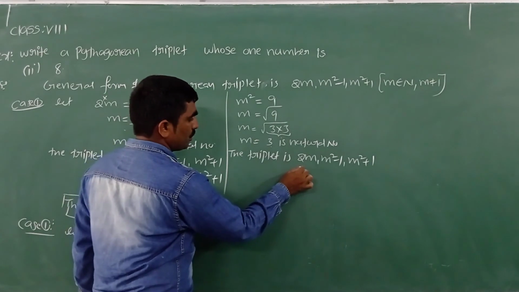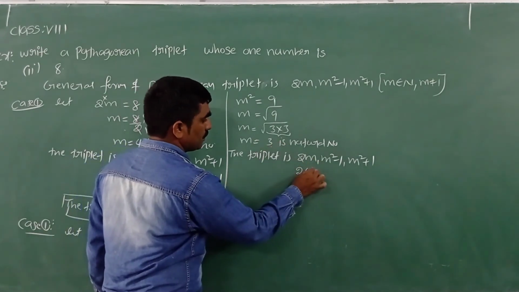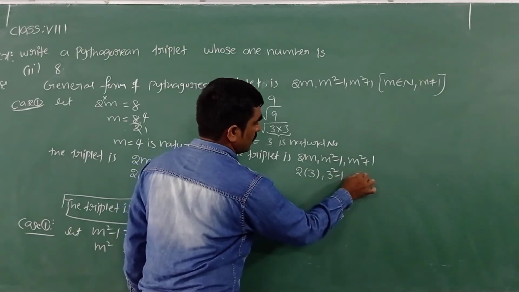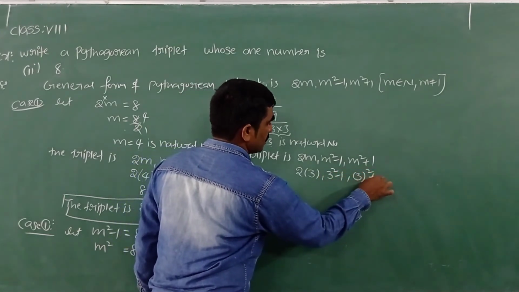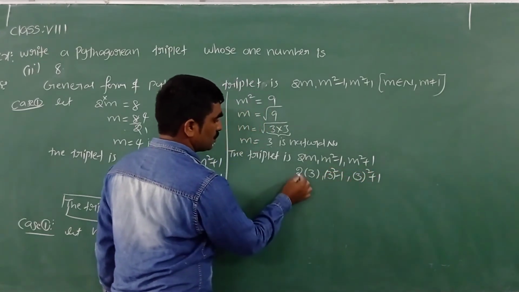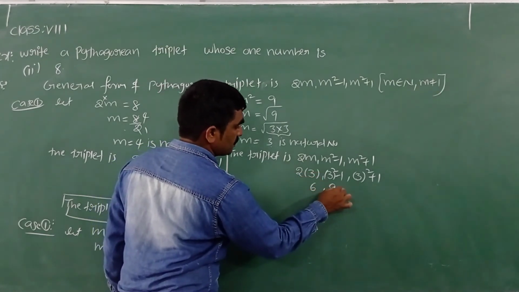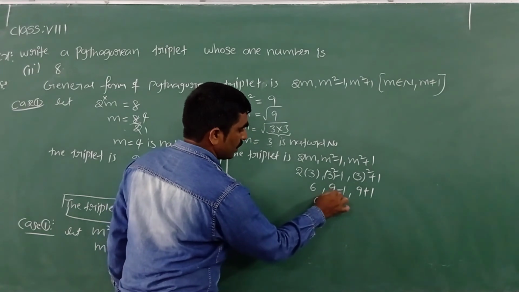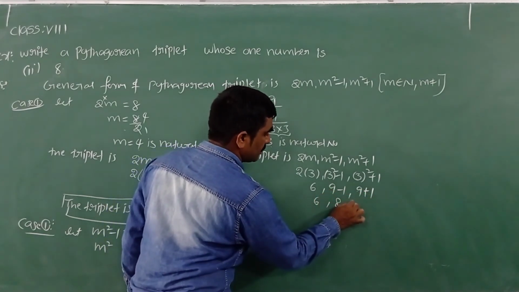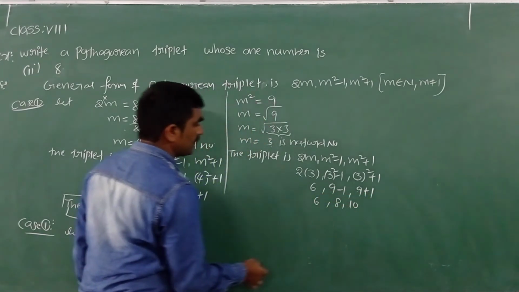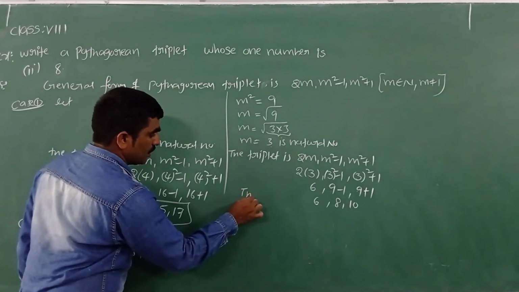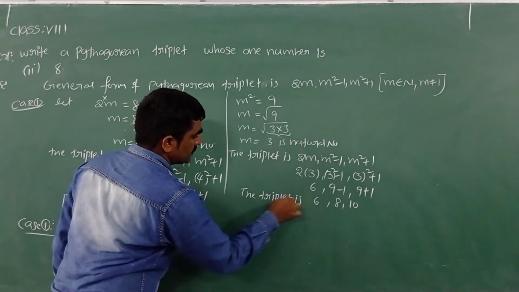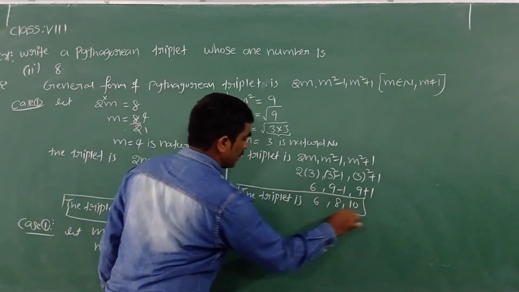So 2 into m value 3, 3 square minus 1, 3 square plus 1. 2 threes are 6, 3 square minus 1 is 9 minus 1 which is 8, 3 square plus 1 is 9 plus 1 which is 10. 6 comma 8 comma 10 are triplets. Now let me write here the triplet is 6 comma 8 comma 10.